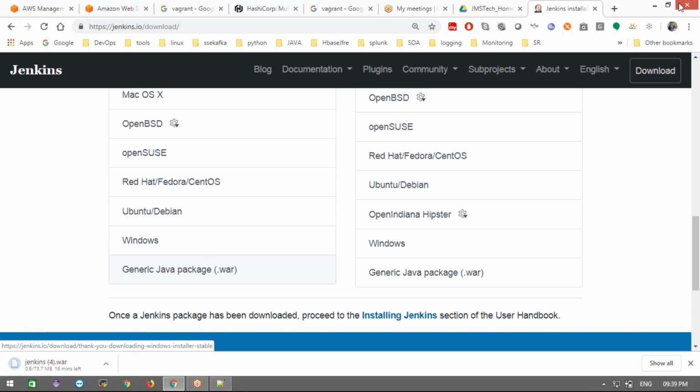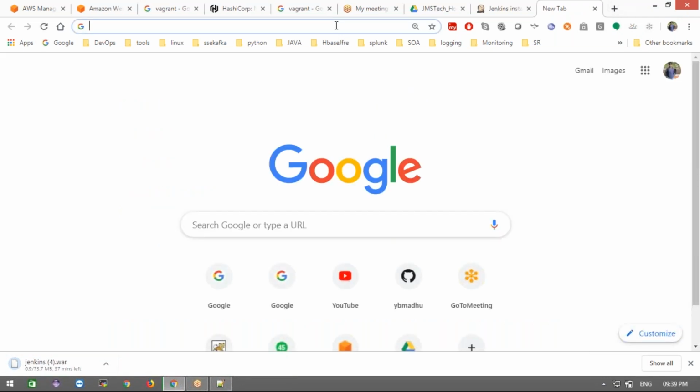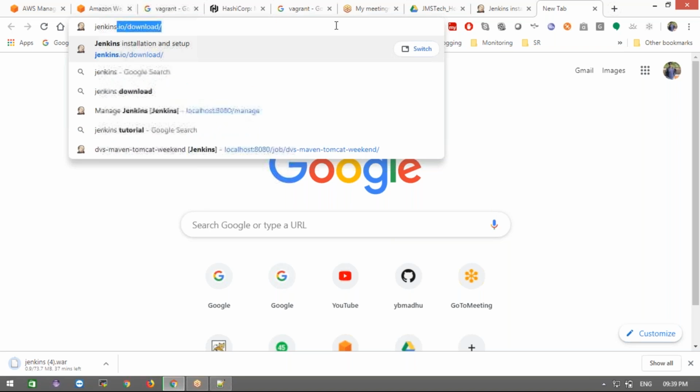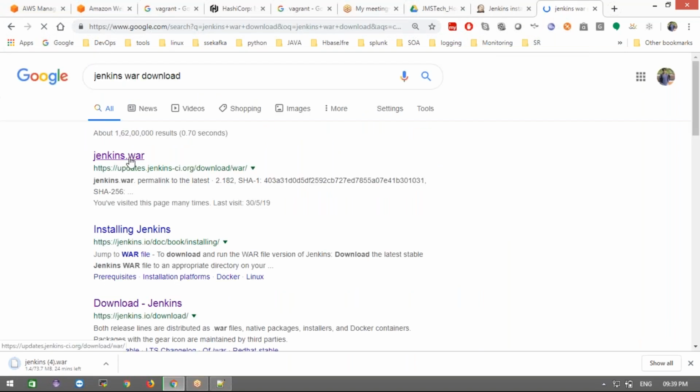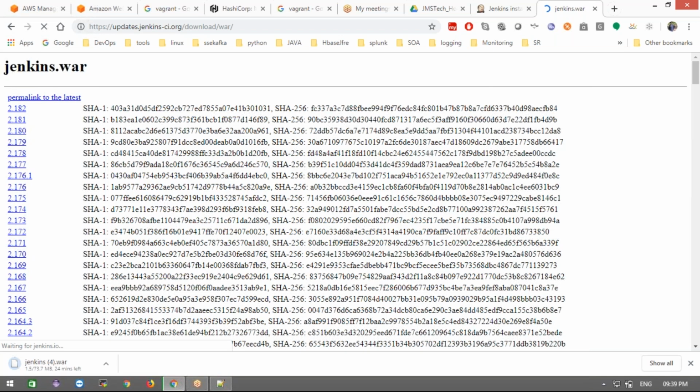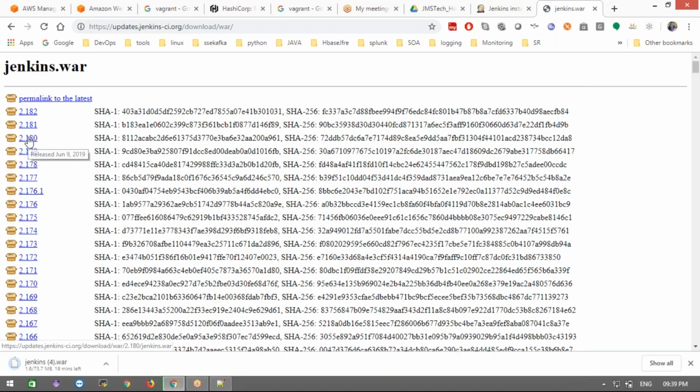I want like two or three versions a little bit back, because the latest version may have some issues. What do you feel at that time? What will we do? We can go for the Jenkins war download. You can search with Jenkins war download and search it like here. Go to the Jenkins war website, and we can take it from any one of the previous versions, like 2.1